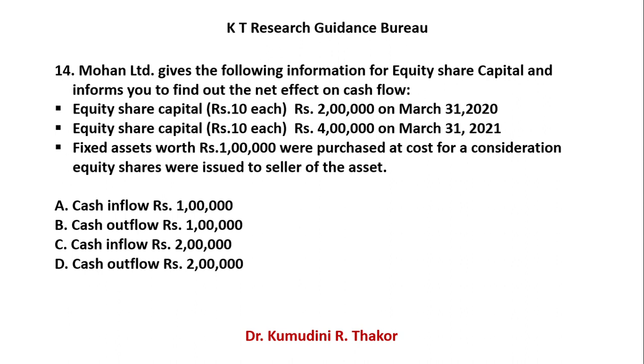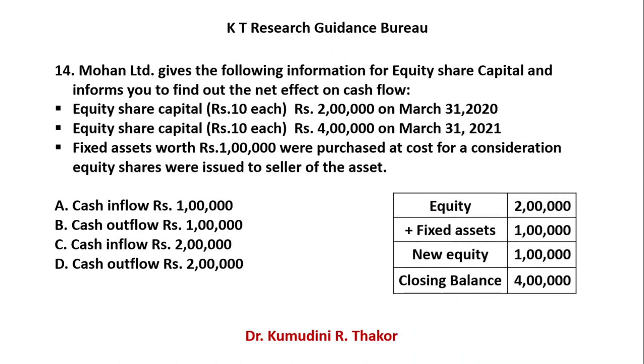So only the difference is how many rupees? 1 lakh rupees, because the difference of opening and closing is 2 lakhs. Among them, 1 lakh rupees you issued shares for purchase of another asset, a fixed asset. So how many rupees are left? Only 1 lakh. So your right answer is cash inflow of 1 lakh rupee.